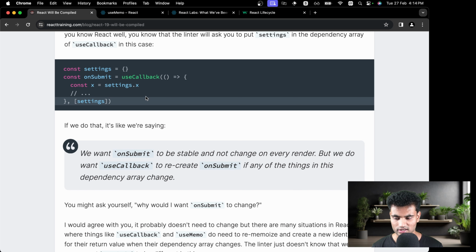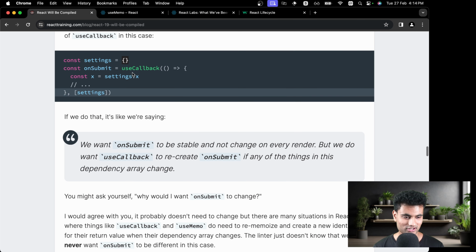So yeah, that also makes me think that settings is also an object, right? So the first render and the second render objects will not be the same. So you might also need to memoize this. Let's read the article further.